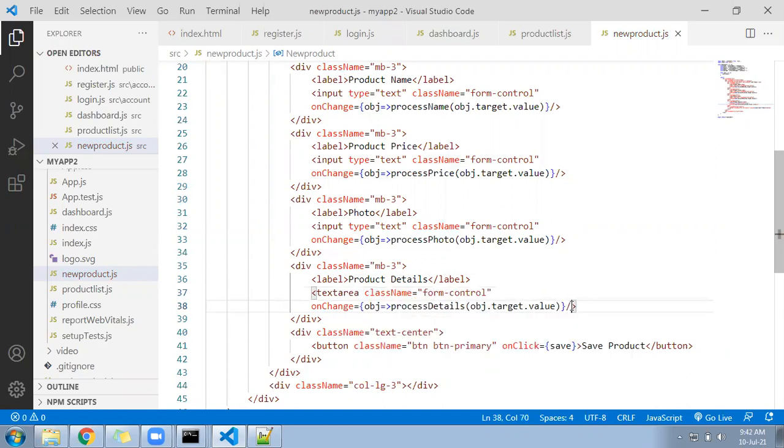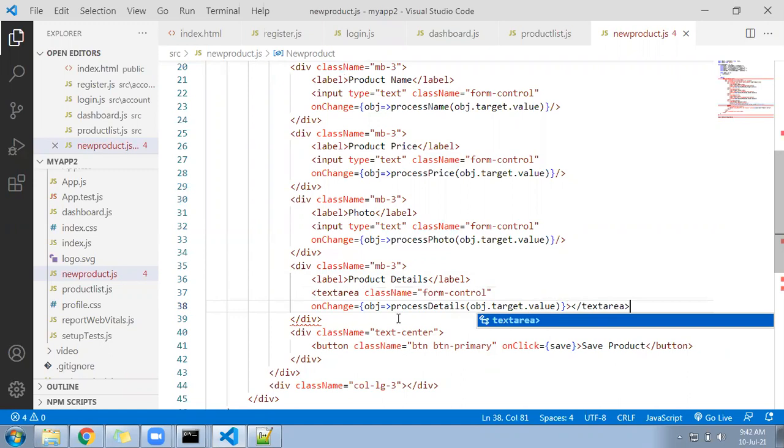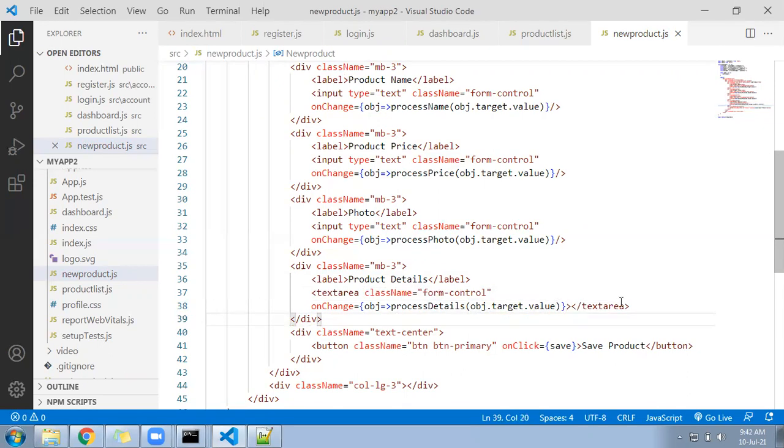Text area you need to close in the last. Right. This functionality is ready. Next, what we will do?